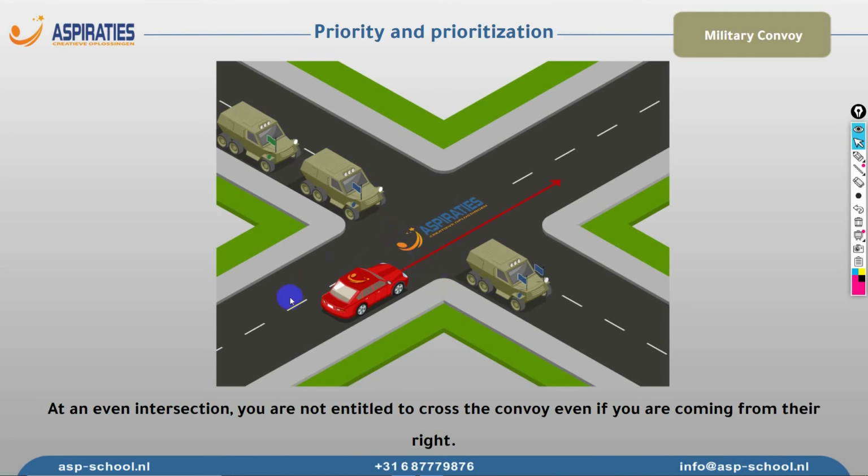In such a scenario, we are not allowed to go through the military convoy, unlike the scenario where we have the priority when there are shark teeth to organize the intersection. If it's an even intersection, the military convoy has the priority, so they can cross and we have to wait. It doesn't matter if you are coming from their right or not. They have the priority regardless of the direction that they are coming from.